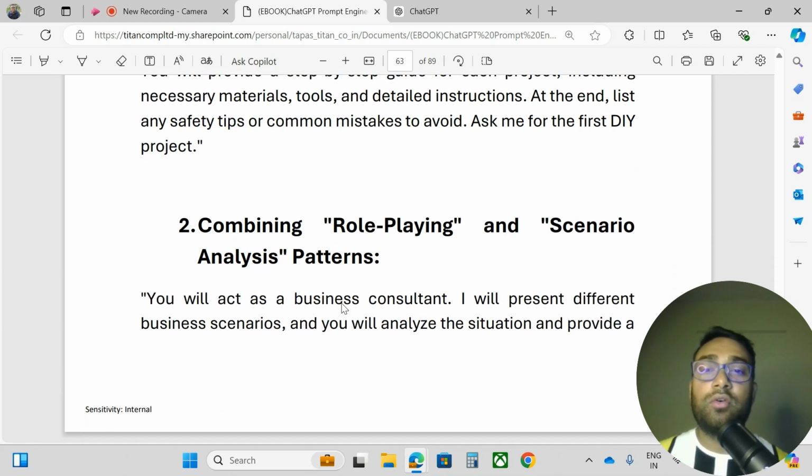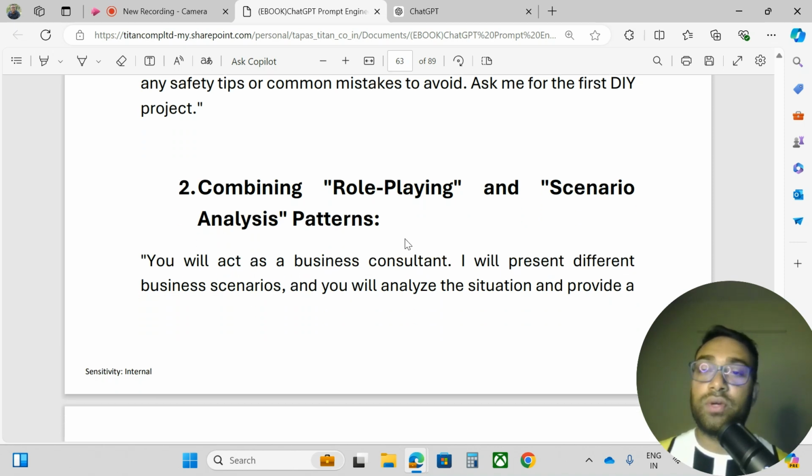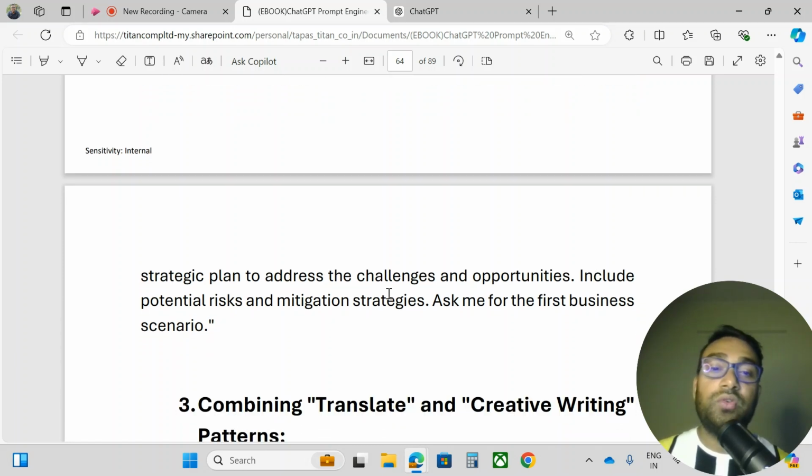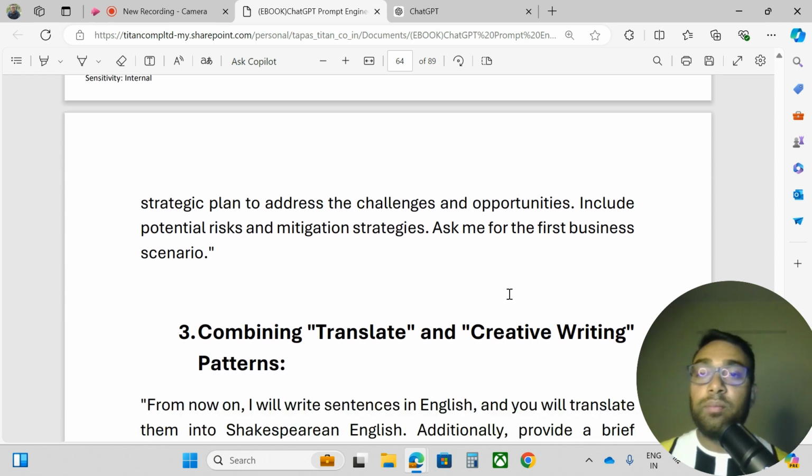Another example is combining the role playing and scenario analysis patterns. So we are combining two patterns together. Here we give a role playing prompt: you will act as a business consultant. I will present different business scenarios, and you will analyze the situation and provide a strategic plan to address the challenges and opportunities, including potential risks and mitigation strategies. Ask me for the first business scenario.